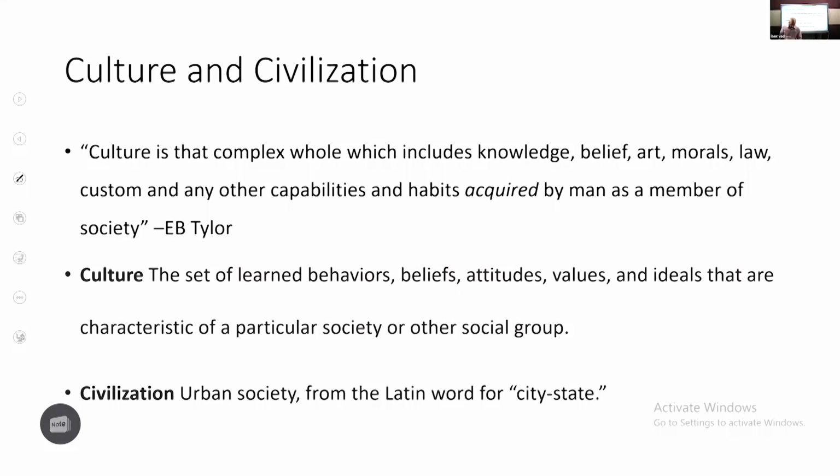Next, culture and civilization. This is again very easy, so I won't take a lot of time to discuss this. Most of you wrote this well. First, define culture. You can take the definition of E.B. Taylor, or you can take the definition of culture given by Ember and Ember and discuss the features or attributes of culture.